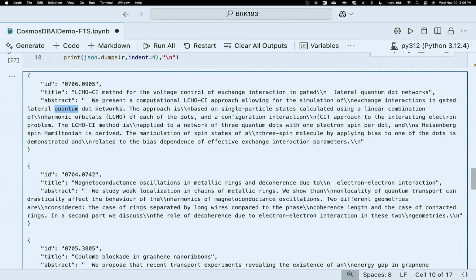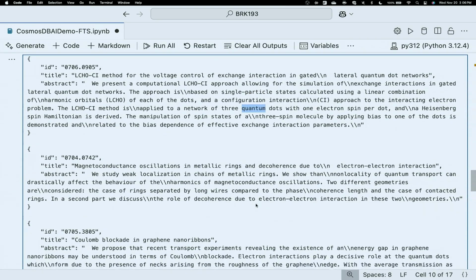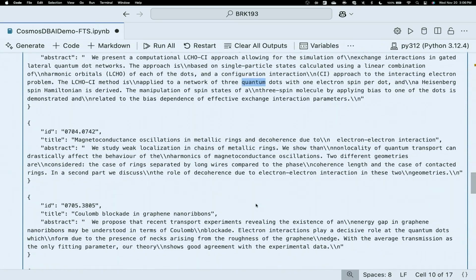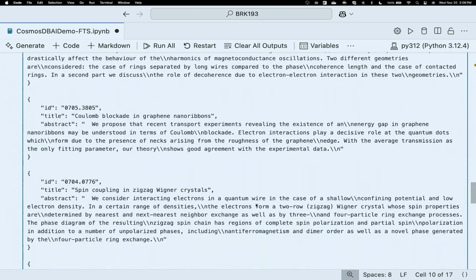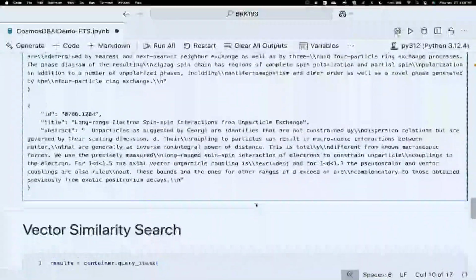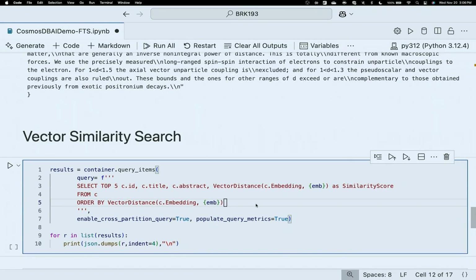I can see a bunch of mentions of particle and more mentions of quantum, et cetera, in the list, right? So now the results are sorted by this BM25 scoring, and I can have the most relevant text search results at top. Now we can compare that to my vector similarity search, right?